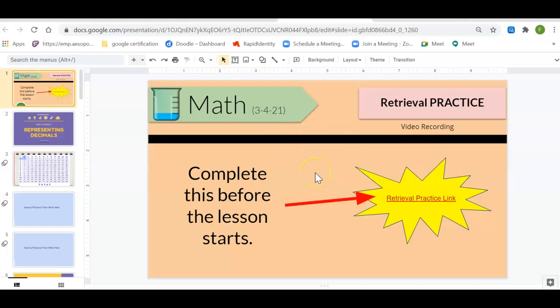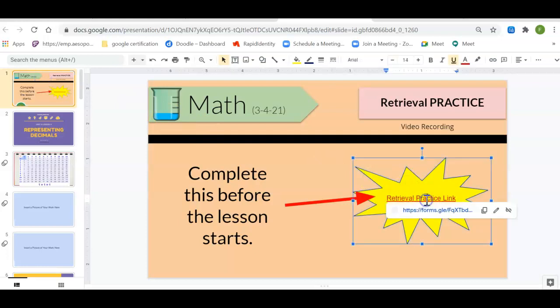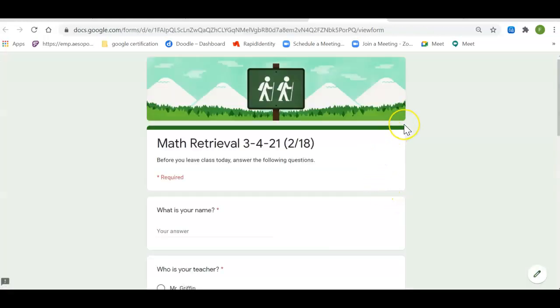Before we jump into our lesson, we've got a retrieval practice document to complete. Go to the very first slide, which I'm on right now, and you see the link. It says retrieval practice link, so you click on that. This is something that we usually do every Monday and Thursday for all of our subjects: reading, math, science, and social studies when we do have social studies.